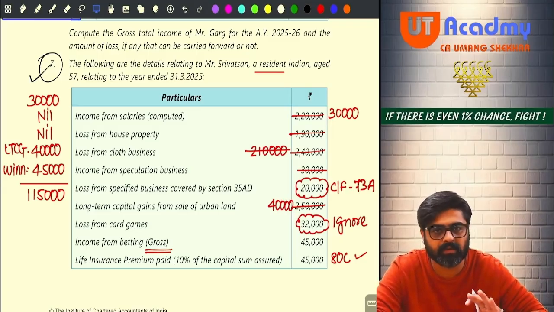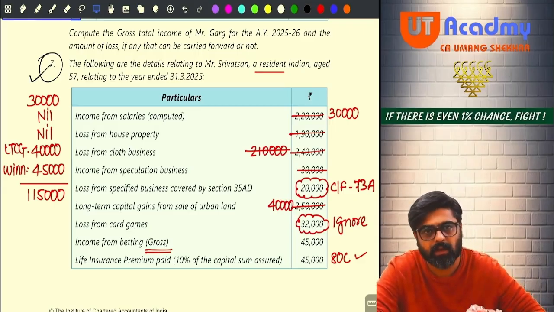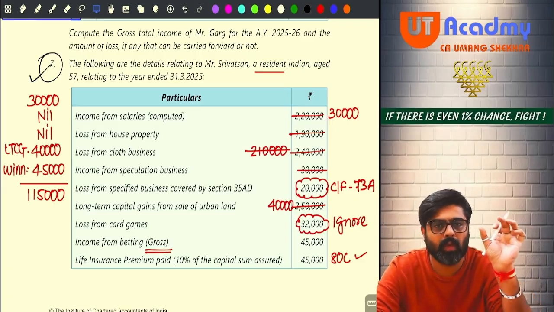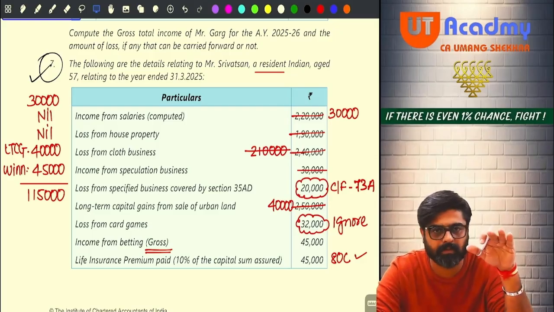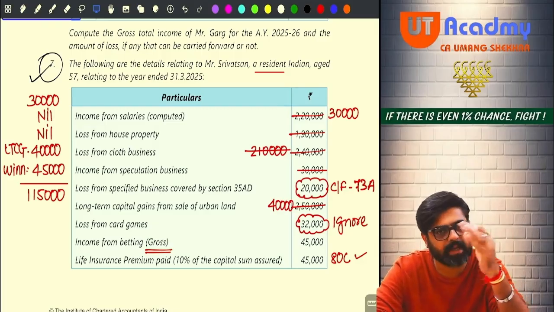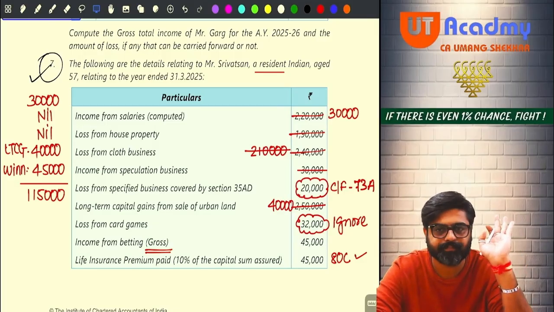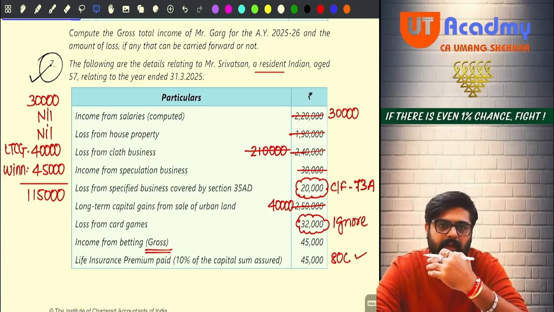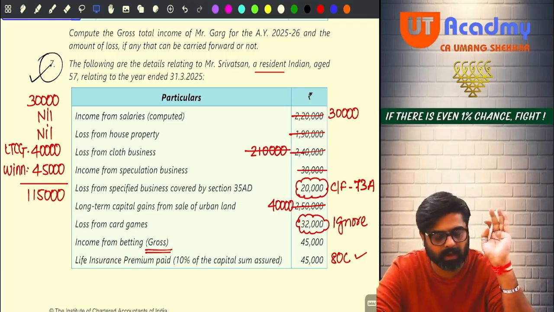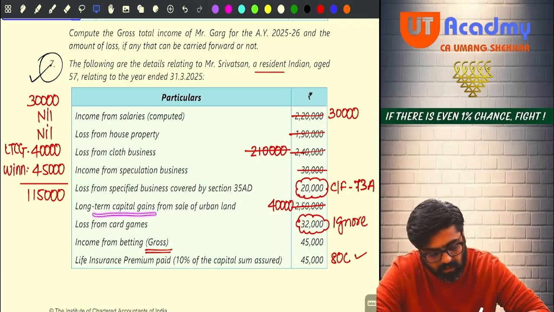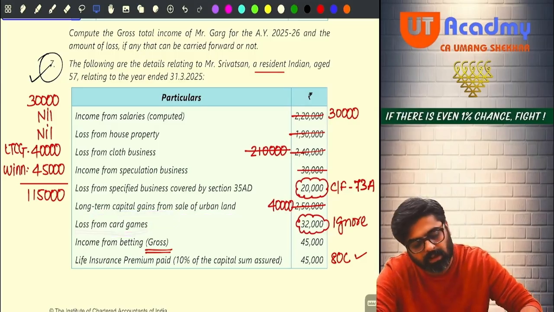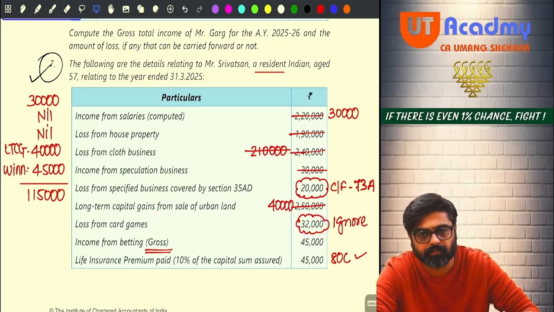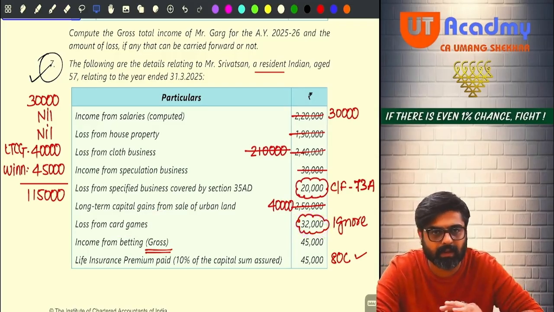Now there are no businesses left in my PGBP head. Still my PGBP head is showing 2,10,000 rupees of loss from my normal business. Now that loss of normal business can be set off against any head except salary. Even if I am having salary income, from that I cannot set off this loss. Now I have a long term capital gain from sale of urban land. I have loss of card games also. So that card game losses I will directly ignore. They are my dead losses. I cannot set off, I cannot carry forward these type of losses.